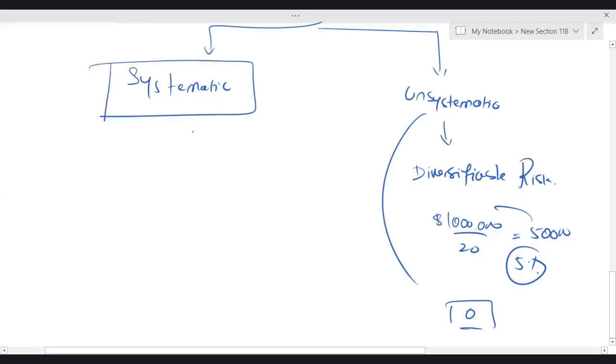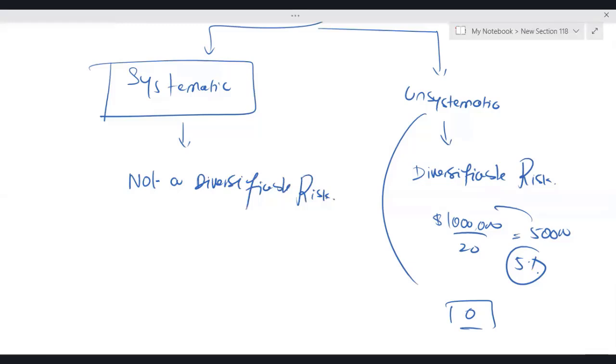We are left with systematic risk, not a diversifiable risk. You cannot diversify it. For example, if your government increases the tax rate, you have no option. You have to pay more tax. If the interest rate increases in your country, you have no option. You cannot bring down the interest rate.